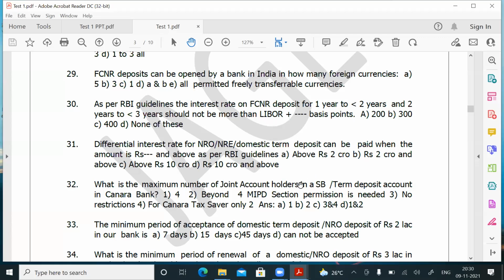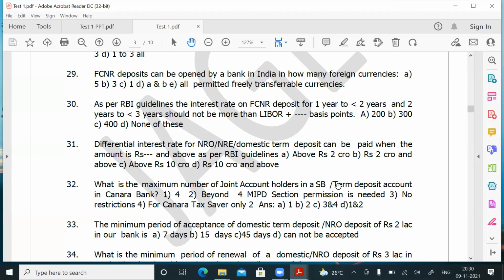So what is the maximum number of joint account holders? What are the answers given? A is 1, 4: no. B is 2: no. C is 3 and 4. What is 3? No restrictions. What is 4? For Canara tax saver, it is only 2. D is 1 and 2. What is 1? 4. What is 2? Beyond 4.